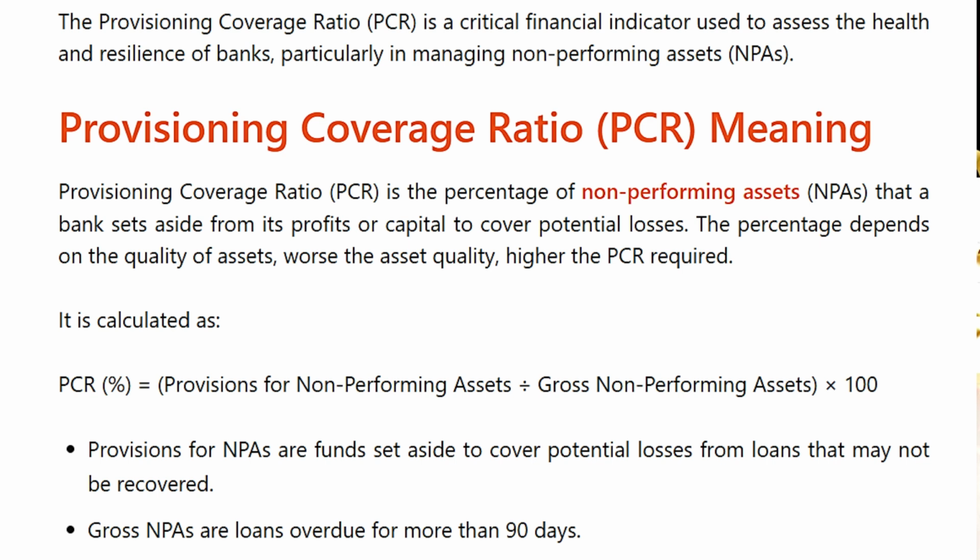The percentage depends on the quality of assets. Worse the asset quality, higher the PCR required. It is calculated as PCR percentage equals provision for non-performing assets divided by gross non-performing assets, multiplied by 100. Provision for NPAs are funds set aside to cover potential losses from loans that may not be recovered. Gross NPAs are loans overdue for more than 90 days.